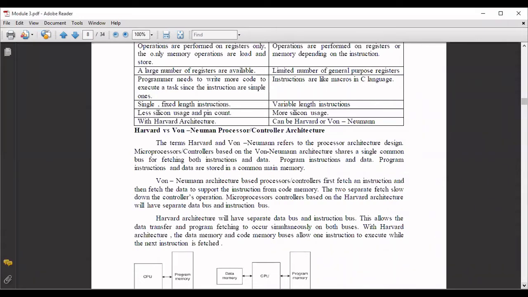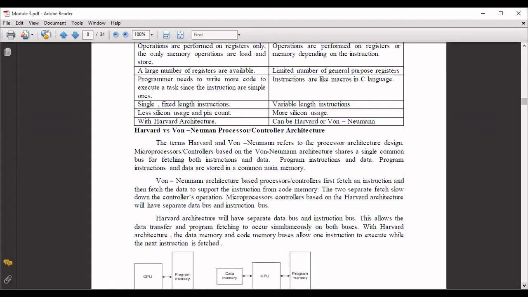So how the processor's architecture design is available. Based on that, there are two representations or two architecture designs for the processor. One is Harvard and the other one is Von Neumann. So whichever processors or controllers are based on Von Neumann architecture, what it does is it is going to share a single common bus for fetching both instructions and data.